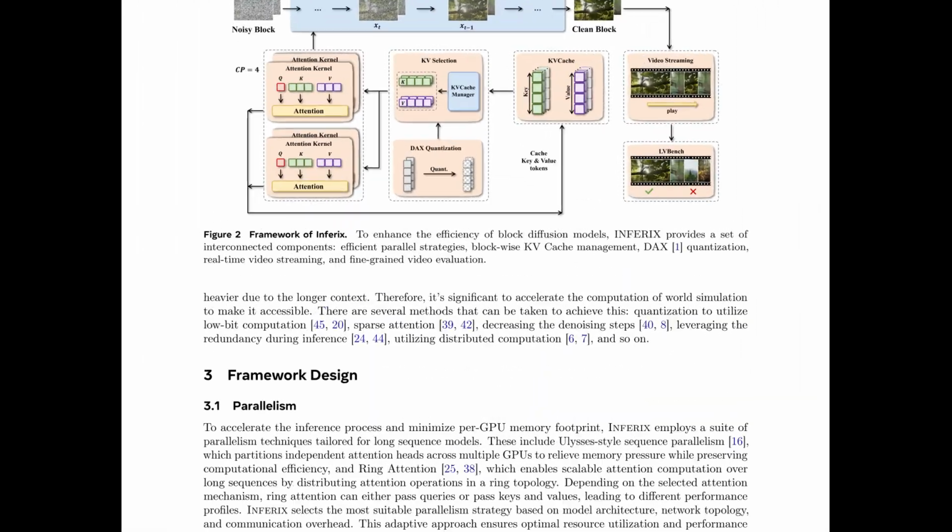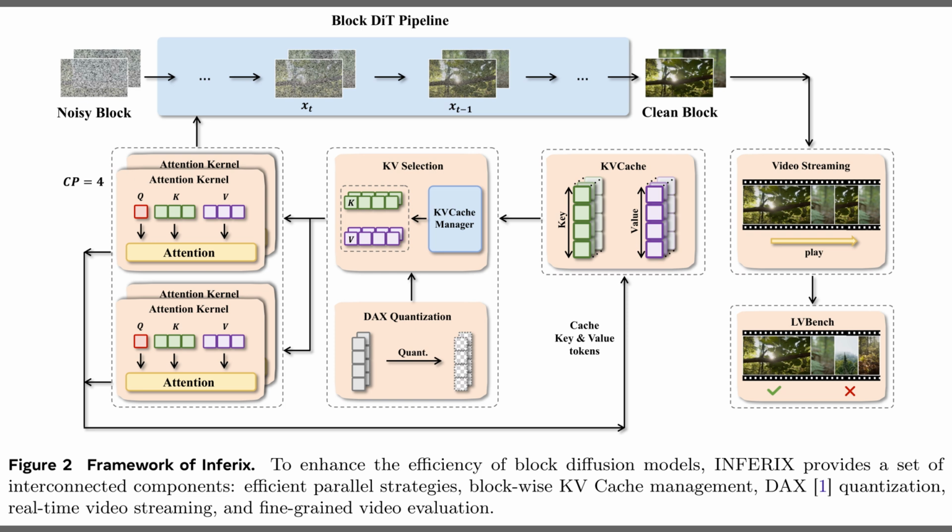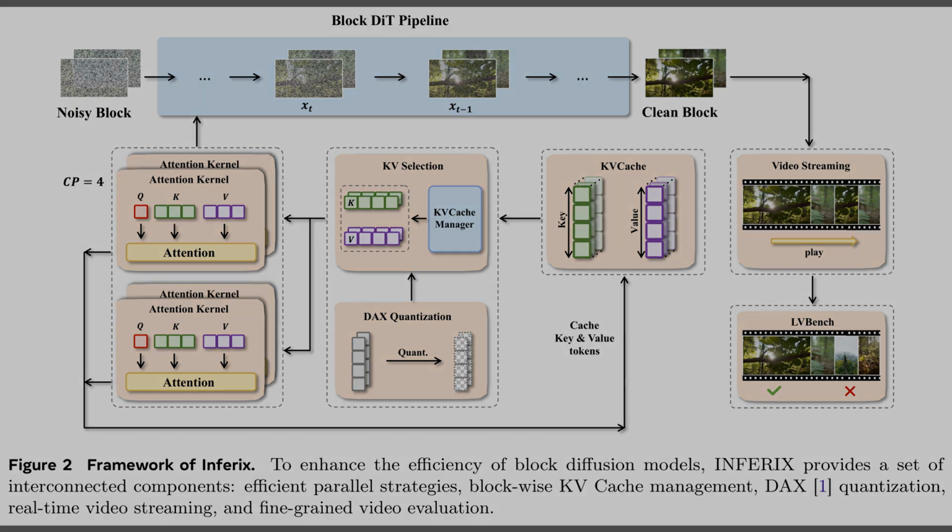Figure 2 explains how Inferix turns noisy video blocks into clean, streamable world simulations through a coordinated pipeline. This figure shows the block diffusion transformer pipeline at the top, which progressively denoises each video block while keeping them temporally linked. Below, interconnected modules handle attention computation, key-value cache selection and quantization, and then pass the resulting video to streaming and LV Bench evaluation tools. Together, these components make long, interactive video generation both efficient and measurable.